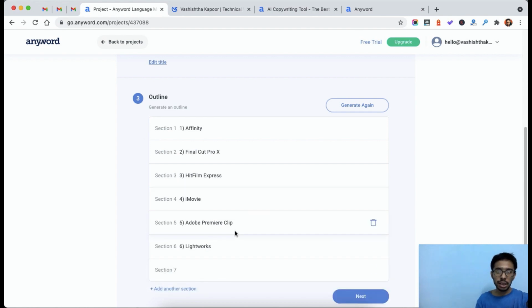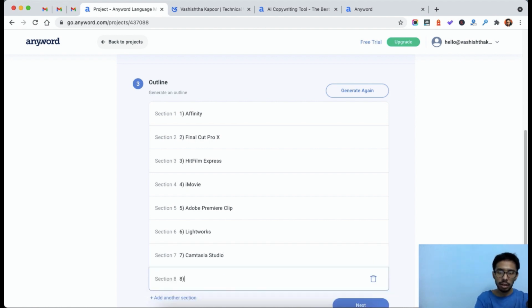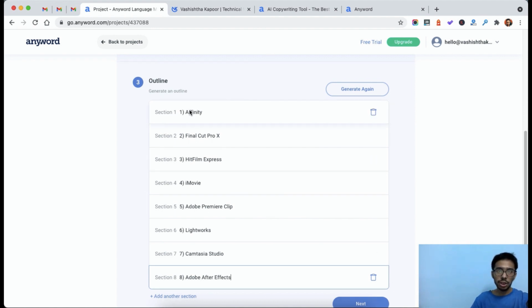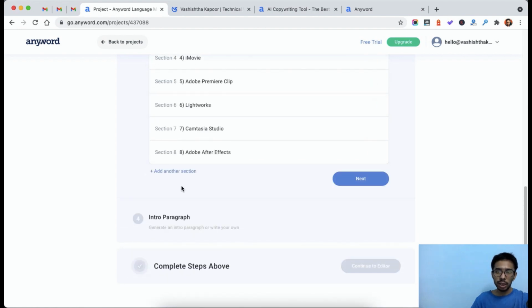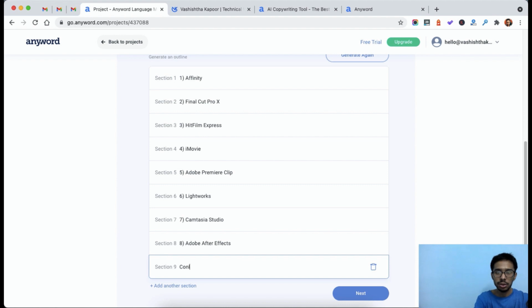And then what I need to do is maybe I can add more software if I want. I can write Camtasia Studio, right? Then a few more software I know about, like Adobe After Effects. What else? We have a pretty large outline right here. Once we are done, we can click on next and it will start with the content. But right here I can write conclusion, the best of all, right?